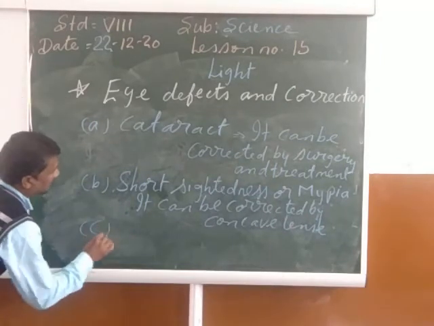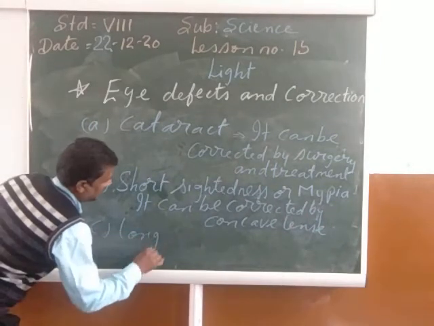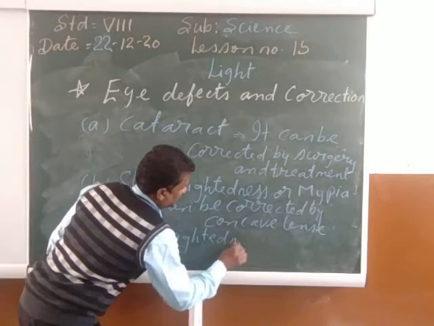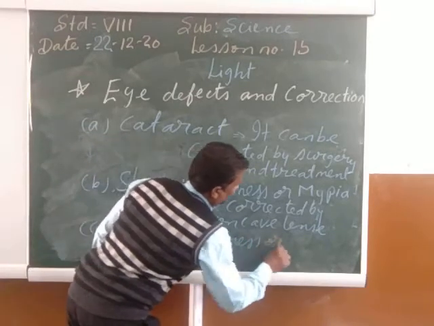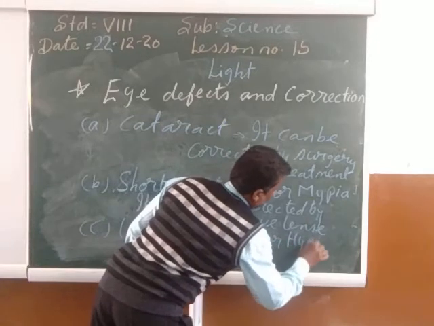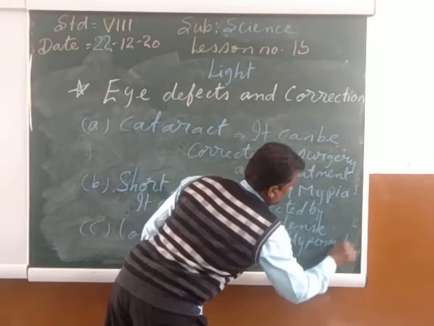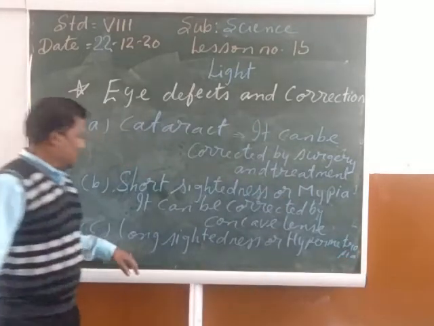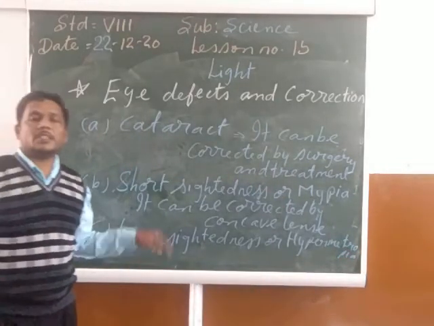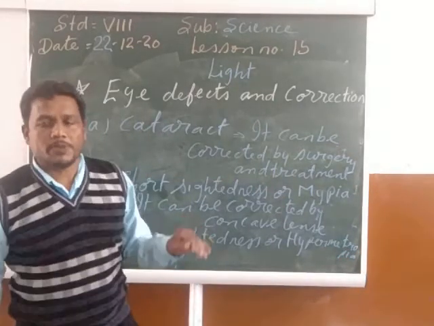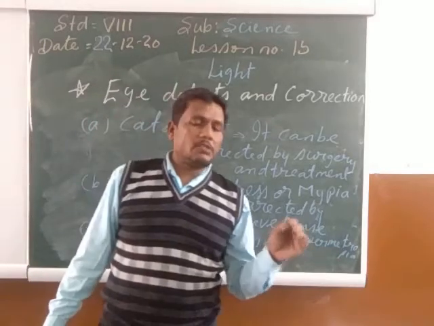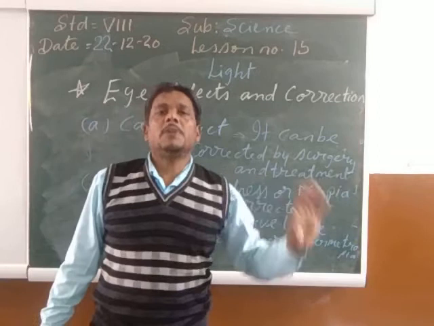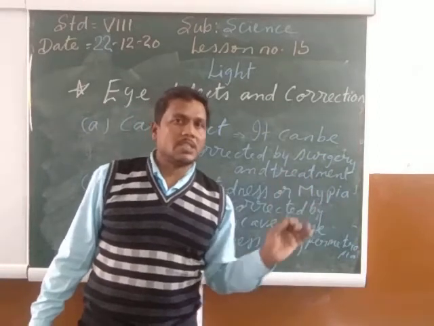And the third type of defect is the long-sightedness or hypermetropia. So my child, the third type of the defect is the long-sightedness or the hypermetropia. In the case of long-sightedness or the hypermetropia, a person can see the far away object clearly, but he or she cannot see the nearby things clearly.